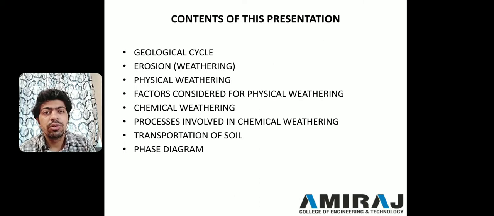Now, physical weathering is a part of erosion. There are two types of erosion: one is physical weathering and one is chemical weathering. We are going to discuss this in today's lecture. What are the factors we need to consider for physical weathering? Next are the processes involved in chemical weathering, transportation of soils and the phase diagram.